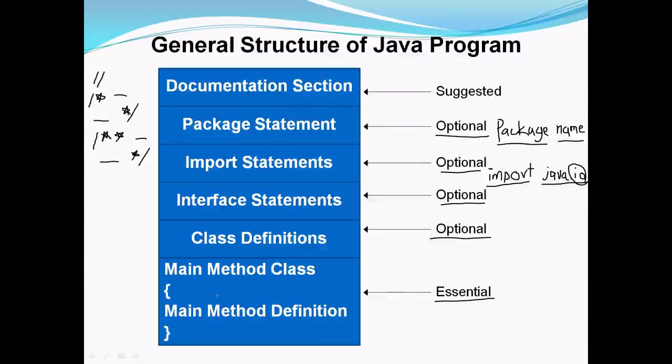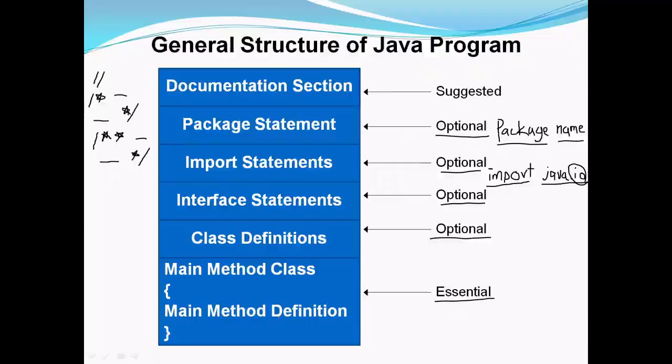This class is an essential part of a Java program because it includes the main method. You cannot write a Java program without this particular class. You should have at least one class which includes the main method. In the last program also we have seen we declared a single class and that class contained the main method. Even a simple Java program contains this particular part.